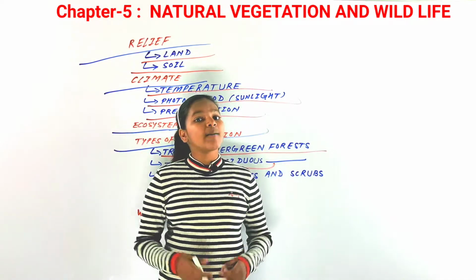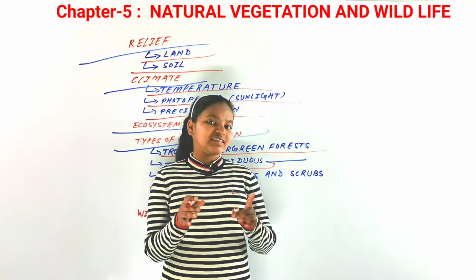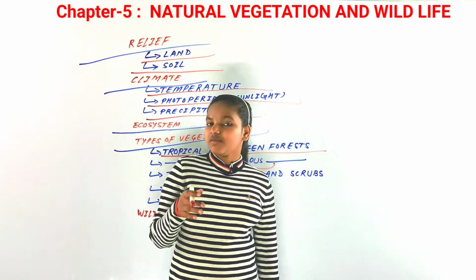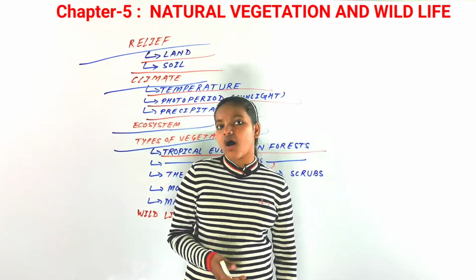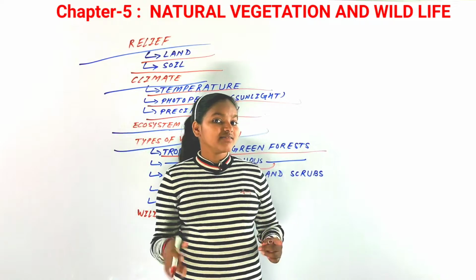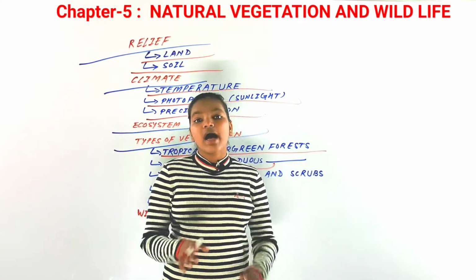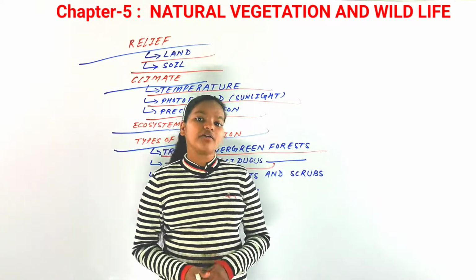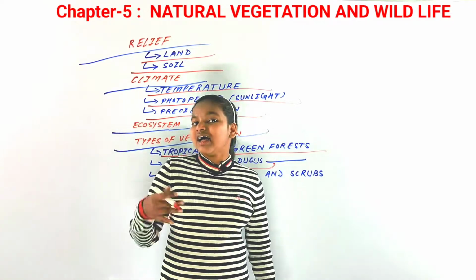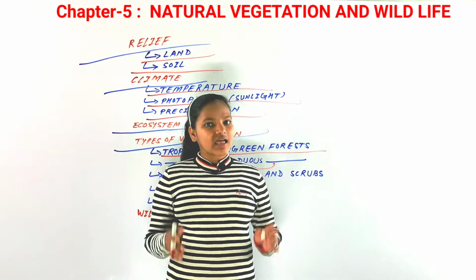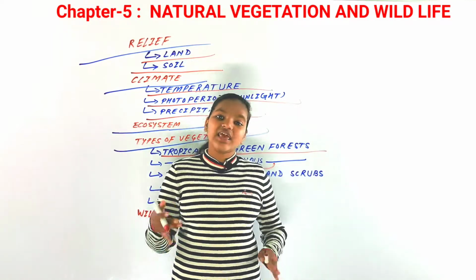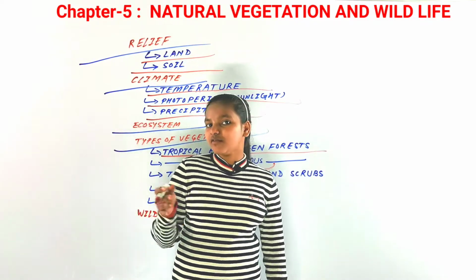Now, the animals found in these forests are tigers, lions, deer, and rabbits. In the tropical evergreen forest, the animals found are elephants, lemurs, and different types of snakes, lizards, and reptiles.